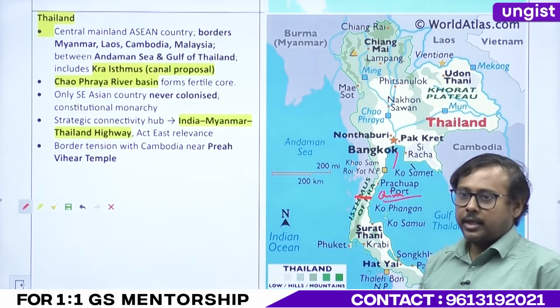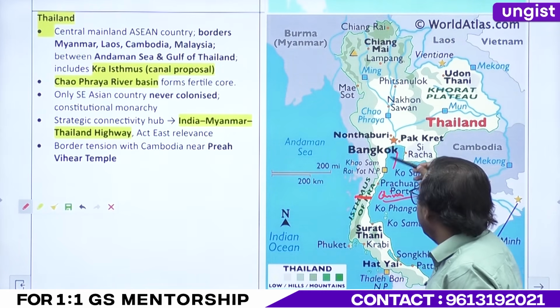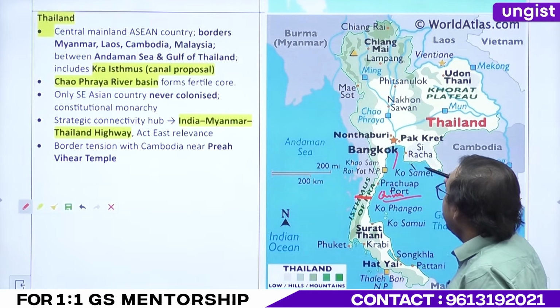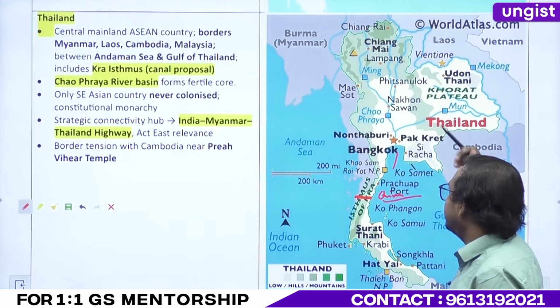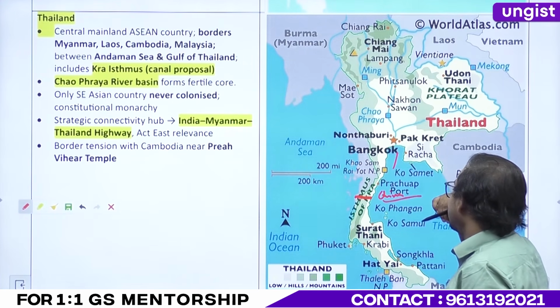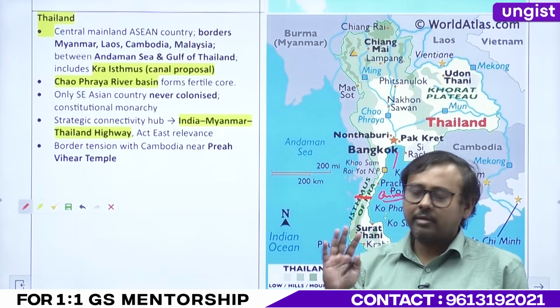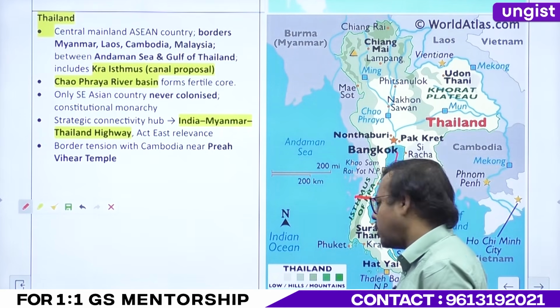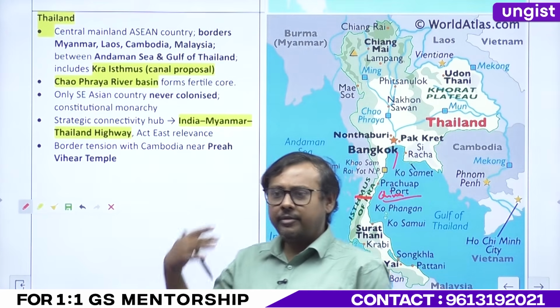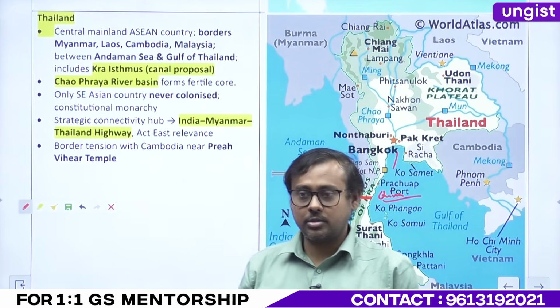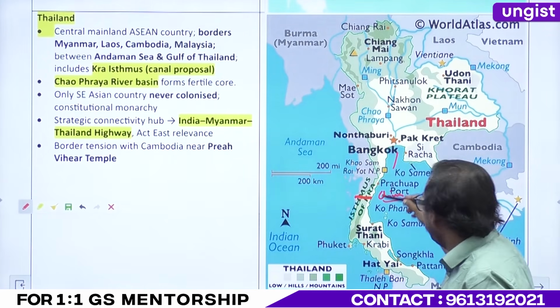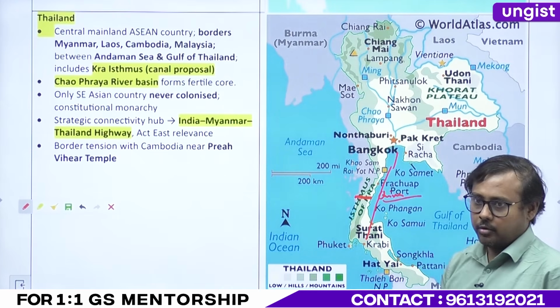And everybody knows the nature of China, right? That's the reason why it is only on pen and paper now. Thailand has said, yeah, we are contemplating the Isthmus of Kra, but it will never fructify. Trust me, it will never fructify. Cost is high, the benefit is low, and then there is a strategic issue also. But we have to know about the Isthmus of Kra. This one we have to know, okay?